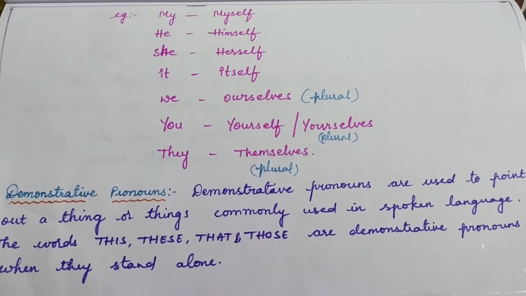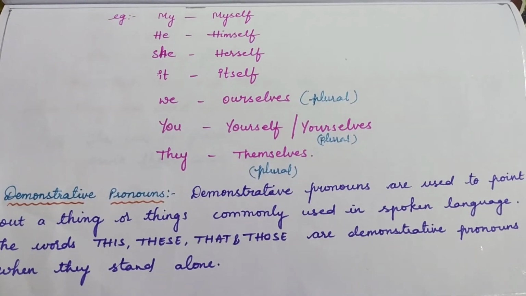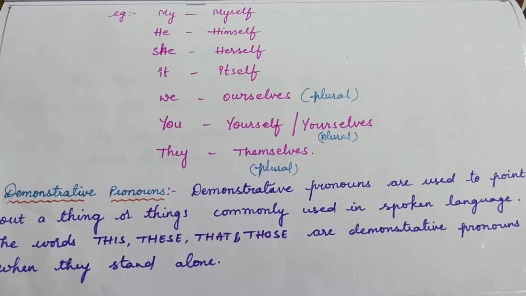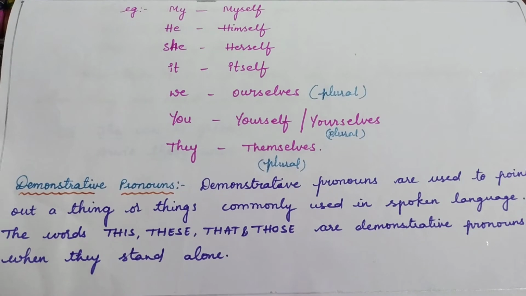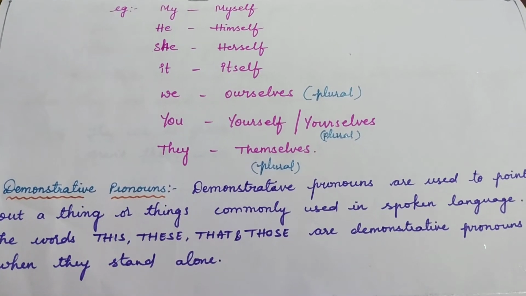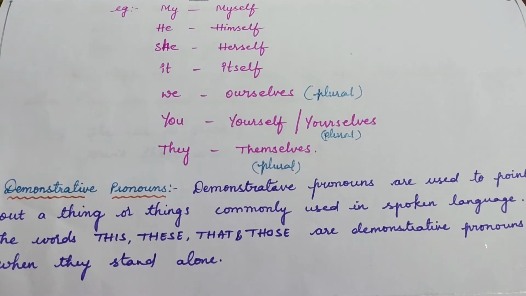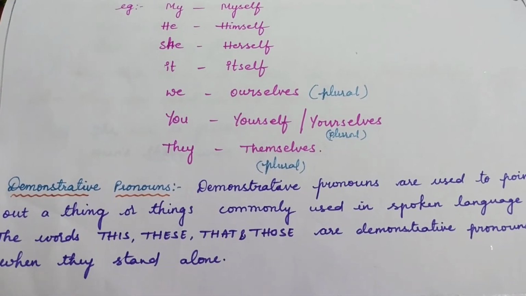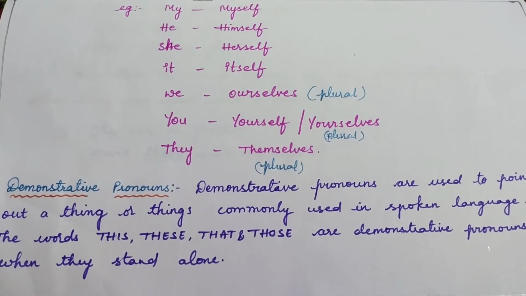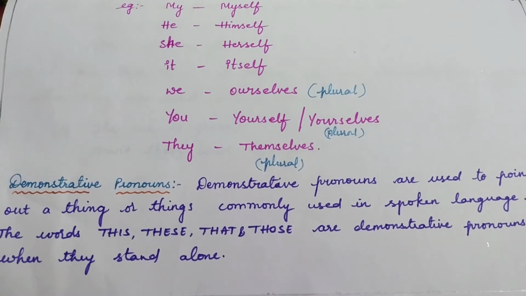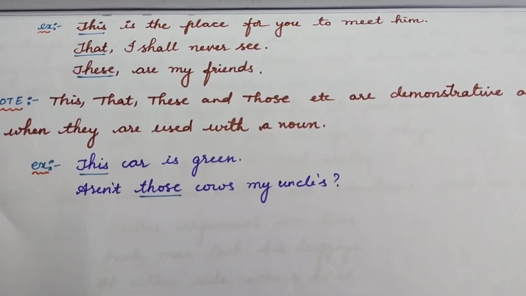Coming to demonstrative pronouns, they are used to point out things, commonly used in English in spoken language. The words this, these, that and those are demonstrative pronouns when they stand alone. Keep in mind this point, when they stand alone. Why do they say when they stand alone? It will be clear with this note.